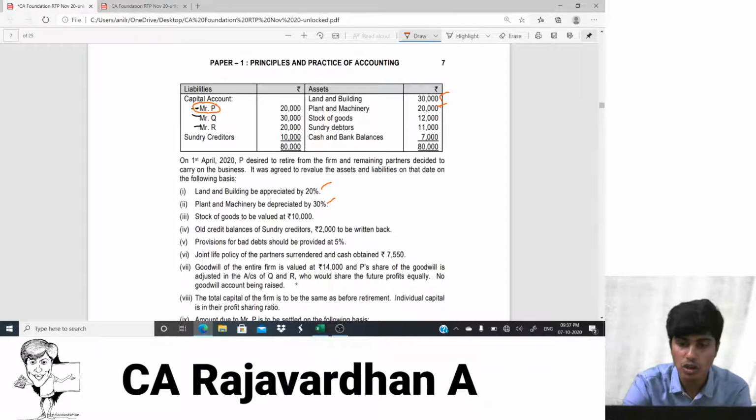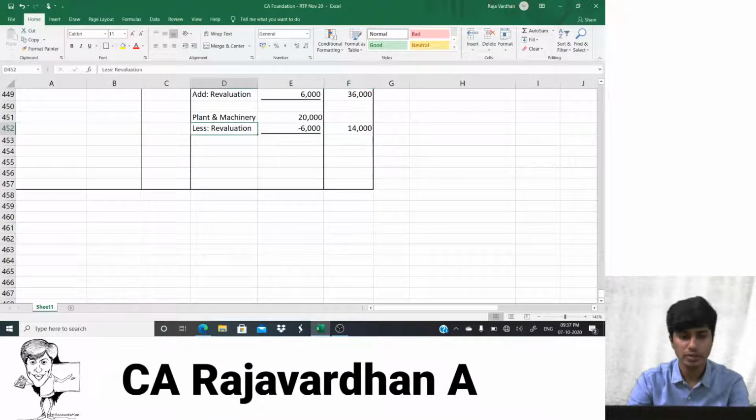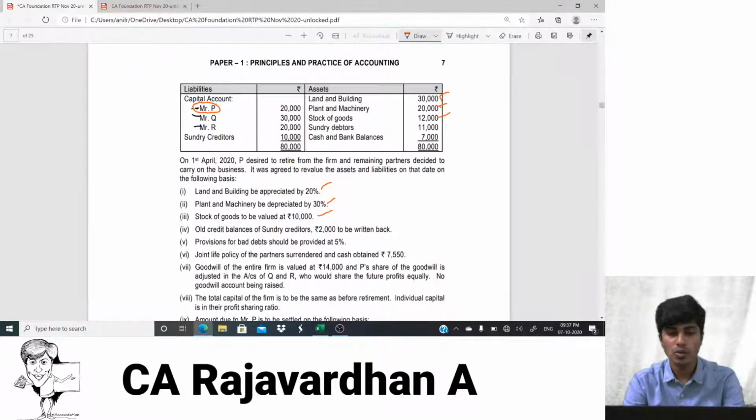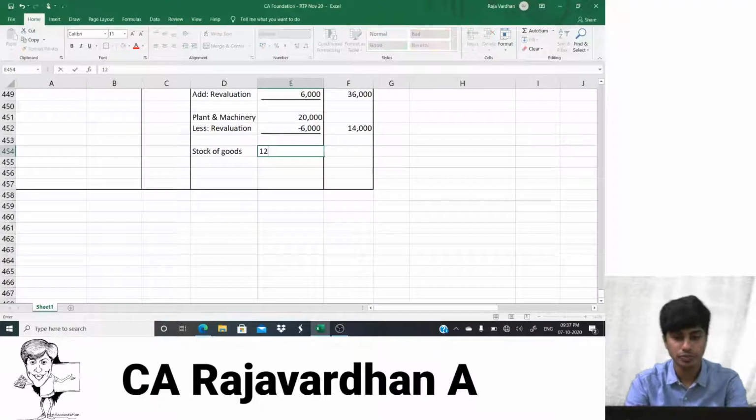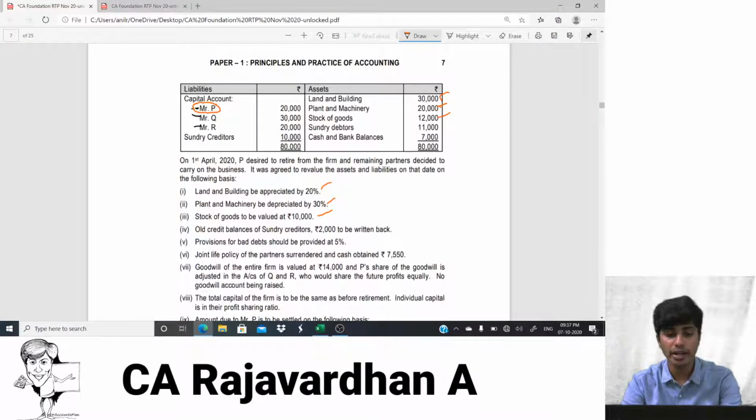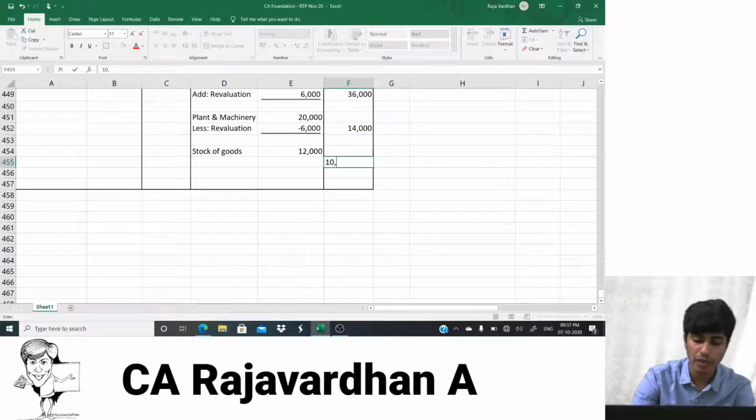Next, what we have is stock of goods. Stock of goods, if there is no adjustment, I'll post it as 12,000. Let's see what's happening. Stock of goods to be valued at 10,000. Okay, concentrate. What is the stock of goods value? 12,000. Am I right? But they're telling it to be recorded at 10,000. They're telling it is to be valued at 10,000.